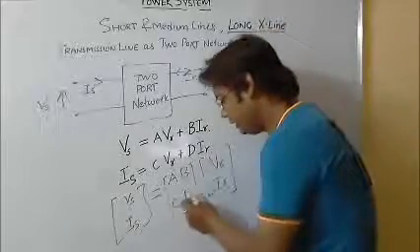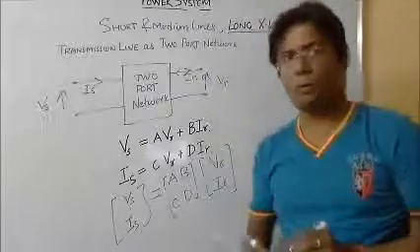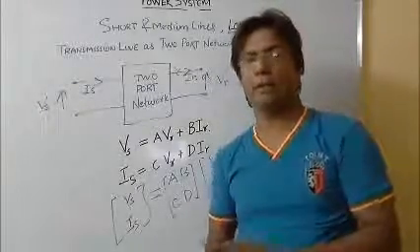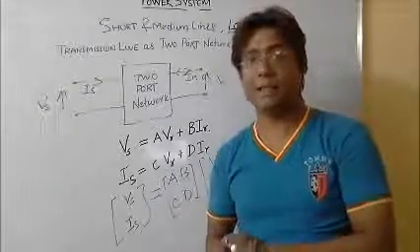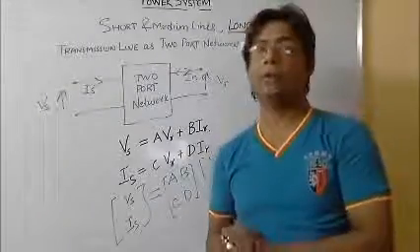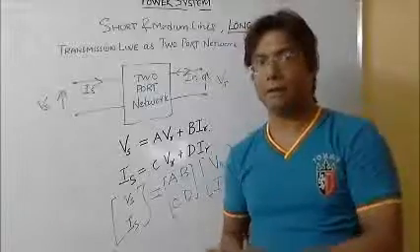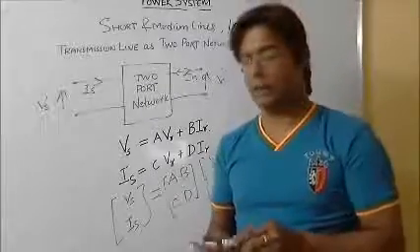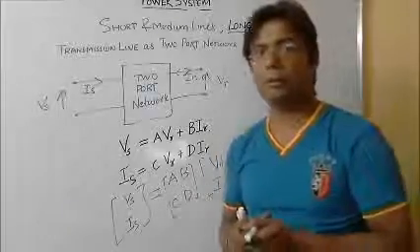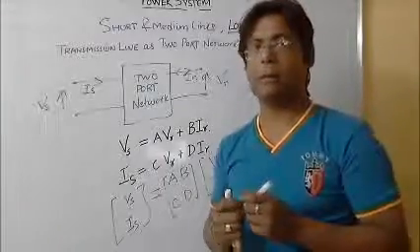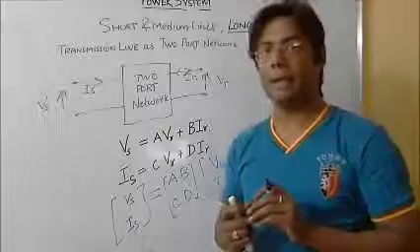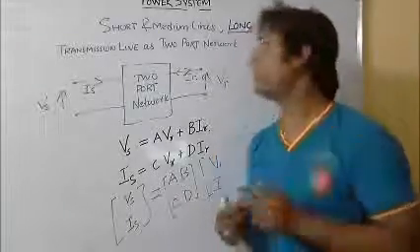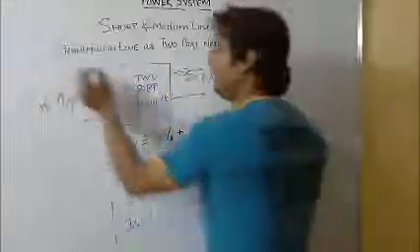From this there are four different constants, which are called the ABCD parameters of a transmission line, which we have already studied in network theory also. For the sake of understanding, we will not go into what those parameters are, but we can directly say what the values of the ABCD parameters are when we are considering a short line.